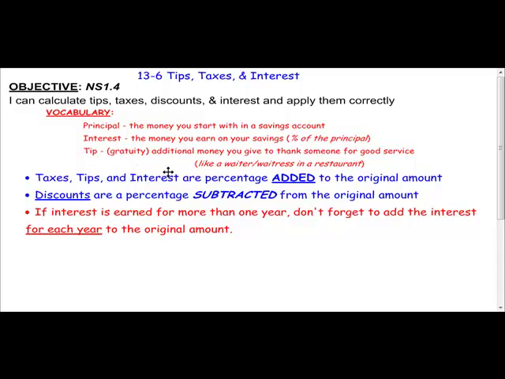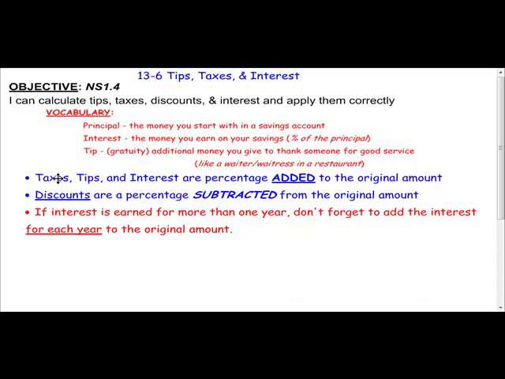Think of going out to eat, and you sit down in a restaurant and you pay for dinner, and then the last thing you do, after you pay for dinner, is you leave a few dollars on the table. You've probably seen your parents do that, and that is a tip for the waiter or the waitress, and it's usually for good service. So it's something you don't owe, but it is for good service.